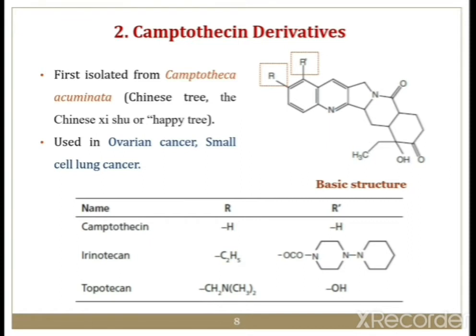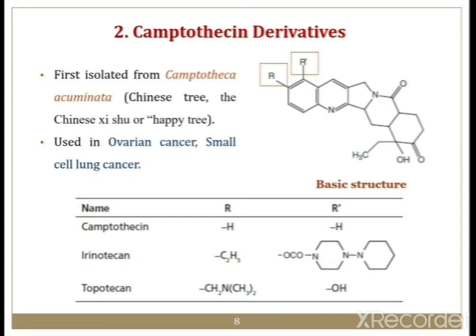These camptothecin derivatives are useful in ovarian cancer and also small cell lung cancer. So in these two types of cancer they are useful. The basic structure has been given over here. There is a quinoline ring system, and on the quinoline ring system there are R and R dash substitutions, so R and R dash.